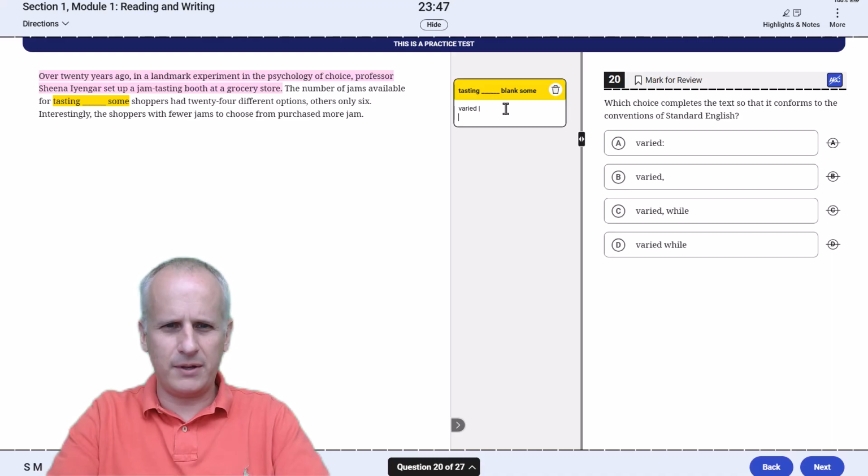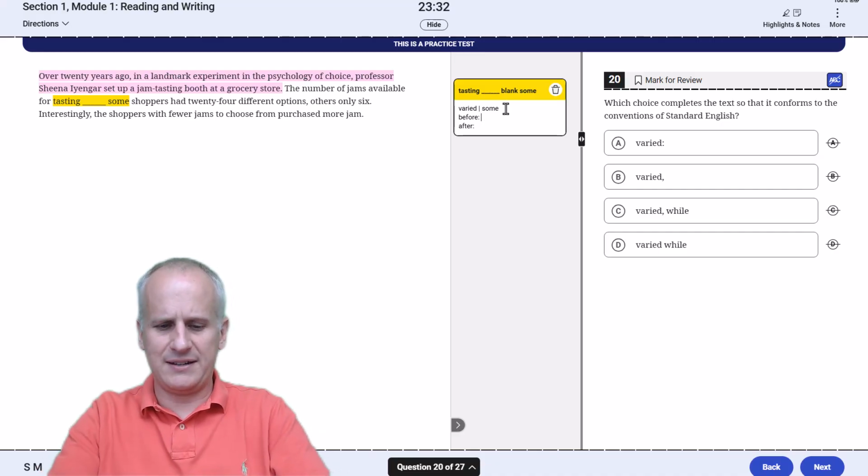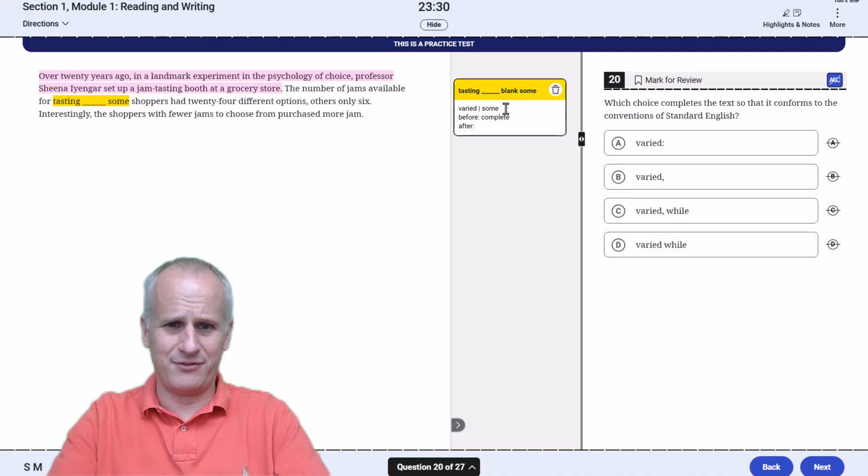And so if we don't have the while, the word after the vertical line will be some. So before and after, the number of jams available for tasting varied. Okay, so that could stand as its own complete sentence very easily. The number of jams available for tasting varied. Varied is the verb. The number of jams is the subject, so that's fine.